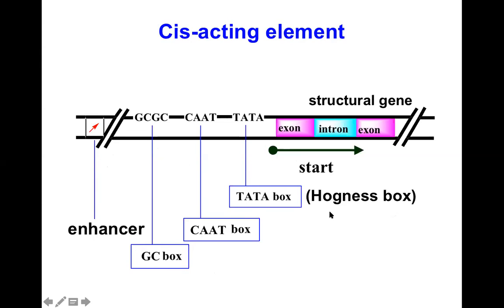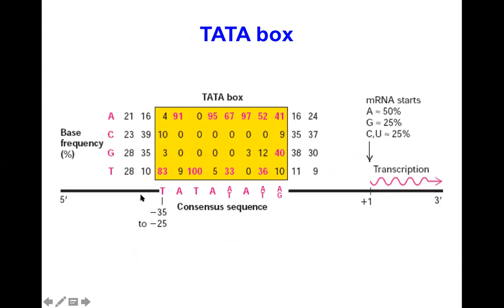This TATA box is also called the Hogness sequence. This is the CAAT box, and there is the GC box. All these are called cis-acting elements. Look at the TATA box. So this is -10 and so on. There are different genes.